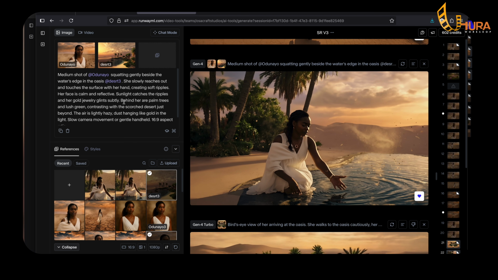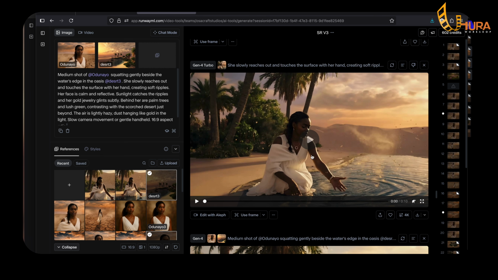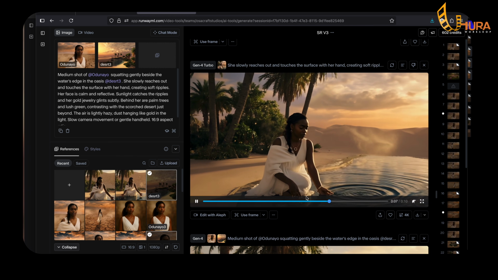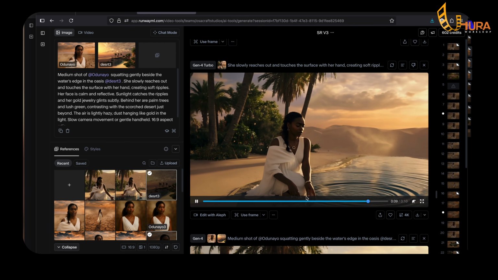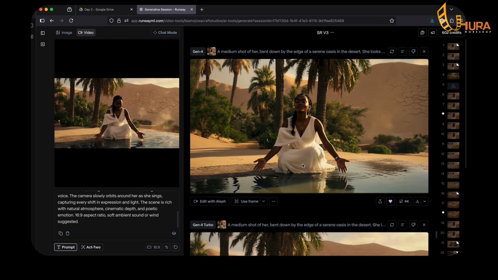So when I generated this, it gave me this image. So I used that image to generate this video. So here she's not singing. This is just a B-roll that I used to fill up the music video. So this is how I was able to create different scenes.